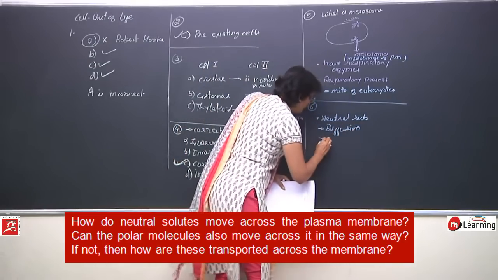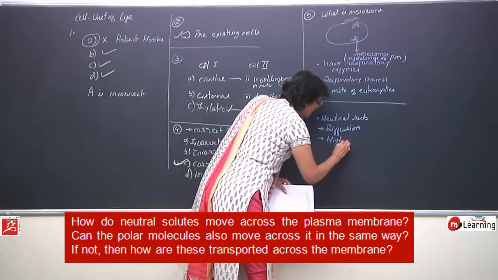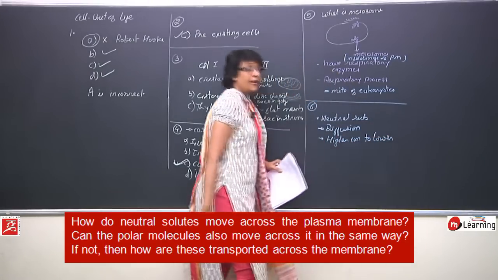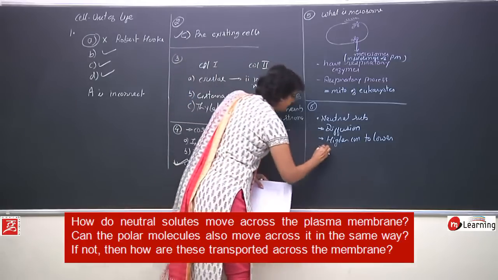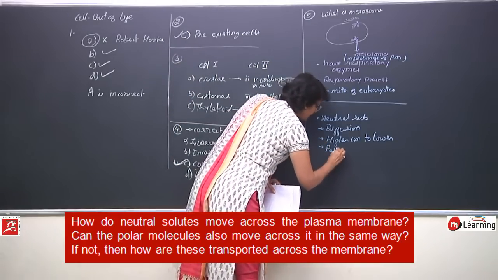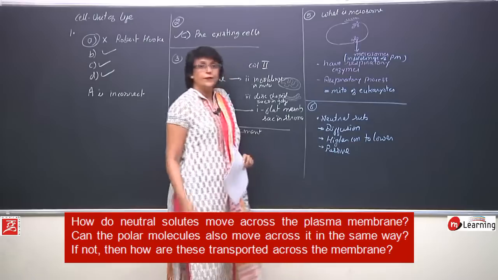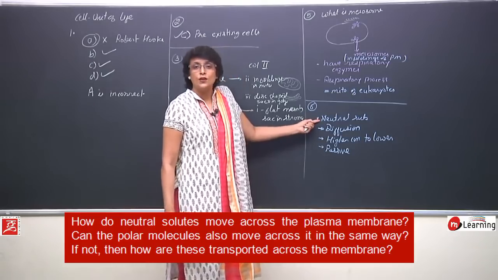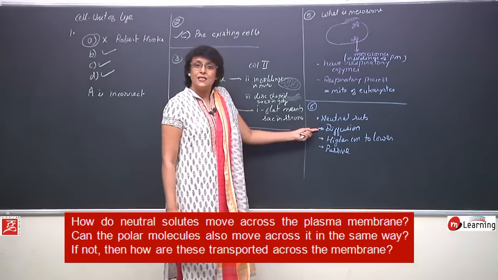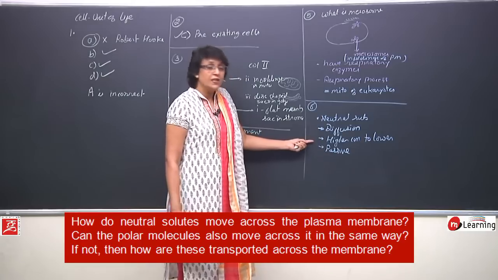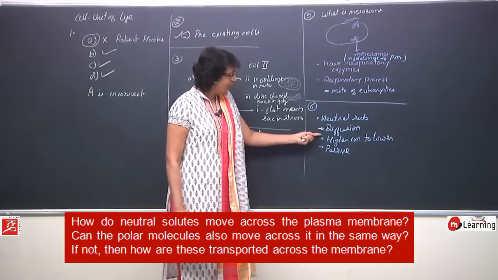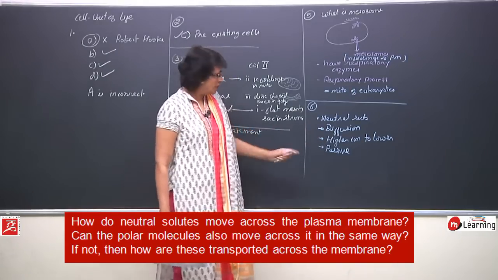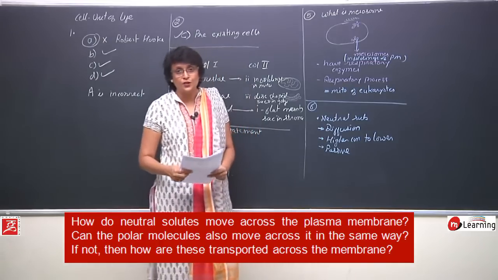So they will move from higher concentration to lower concentration. It is a passive process. So our first part should have points like neutral substances cross the plasma membrane by simple diffusion, which is a passive process, and these particles are moving from their higher concentration to lower concentration. Passive means there is no expenditure of energy.